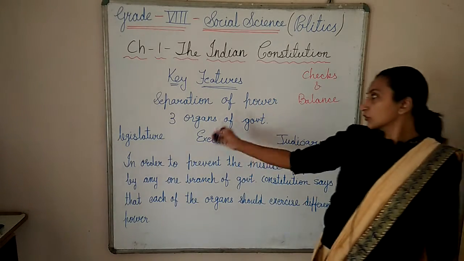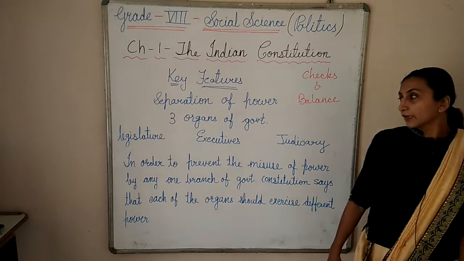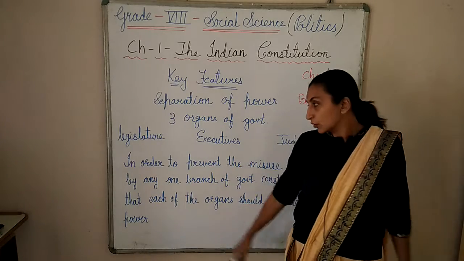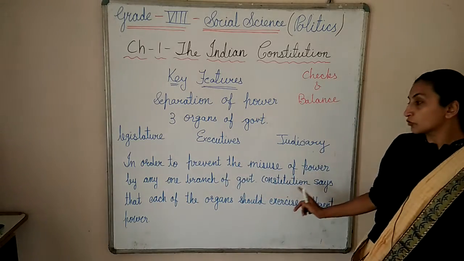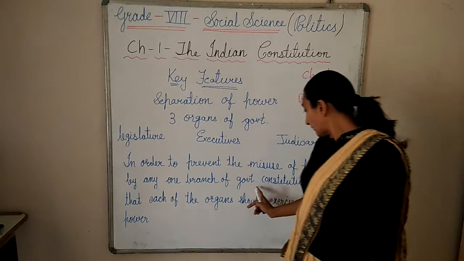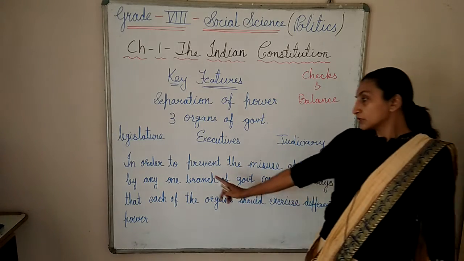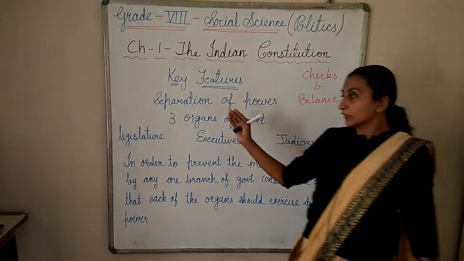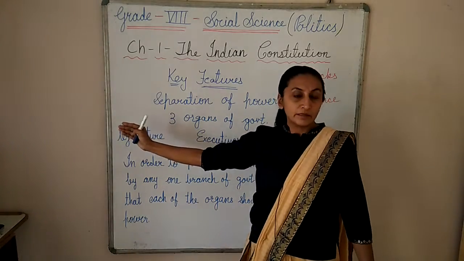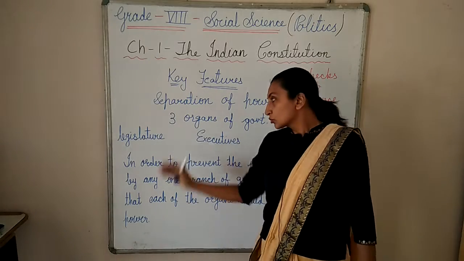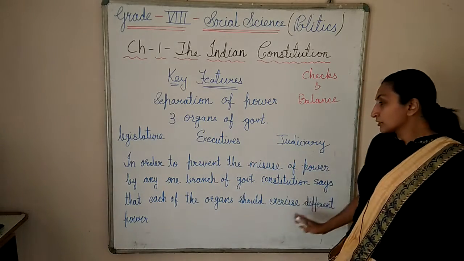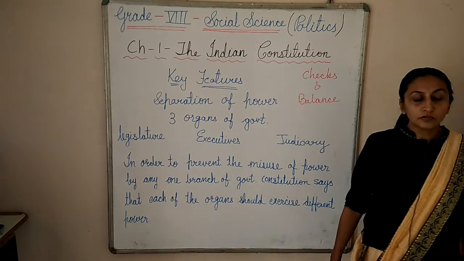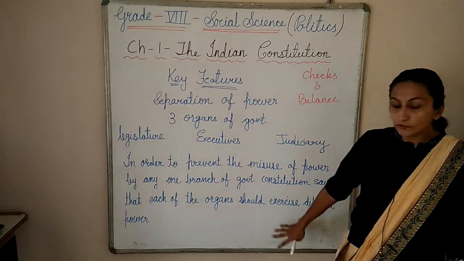Now we have seen the separation of power is there, and three organs of government are there. Why is the power divided? Because in order to prevent the misuse of power by any one branch of government. Suppose only the legislature has all the power, sometimes they misuse the power, so the powers are shared. The Constitution says that each of the organs should exercise different power.